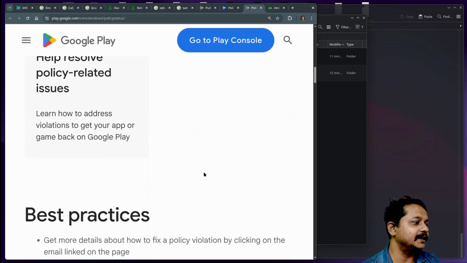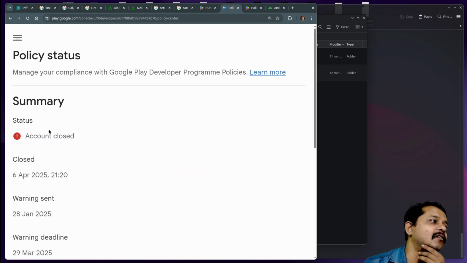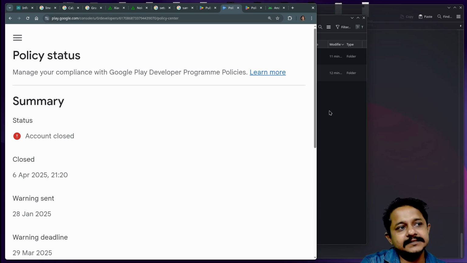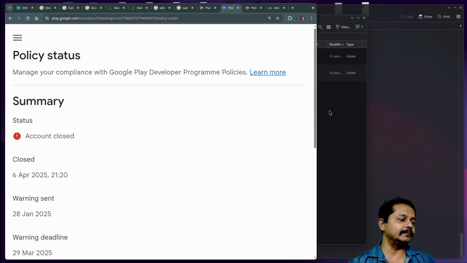Policy status, some kind of policy has been changed. I'm not sure what I did wrong. So what do I do? If I create an application and post it to the Android Play Store, I think if I create another account, or use another person's account, and push that application, and they feel this application should not be on the Play Store, it will get banned again. What do I do?